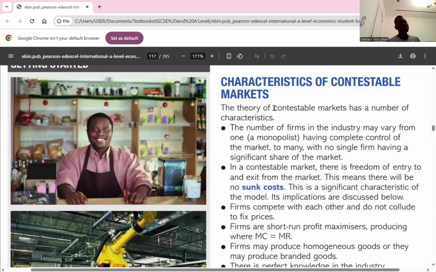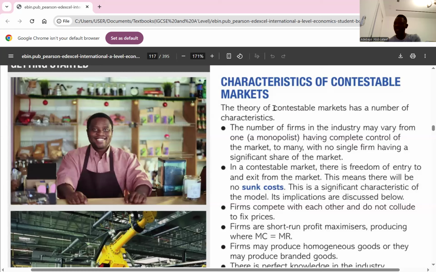The fourth one, absence of sunk cost. When we talk about sunk cost, we're talking about costs that cannot be recovered. So investments made in the market are not lost if firms exit, making it easier to leave. So the exit of a firm in that market is easier because the sunk cost is not significant. Do you understand that? Yeah.